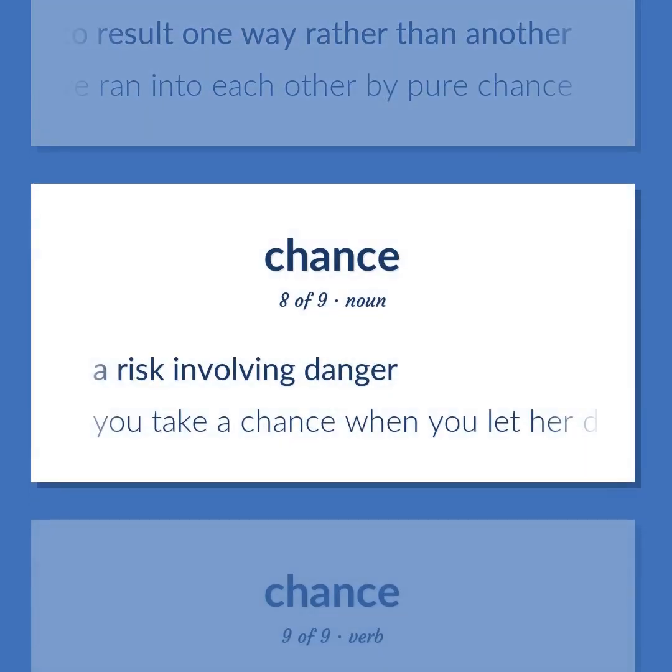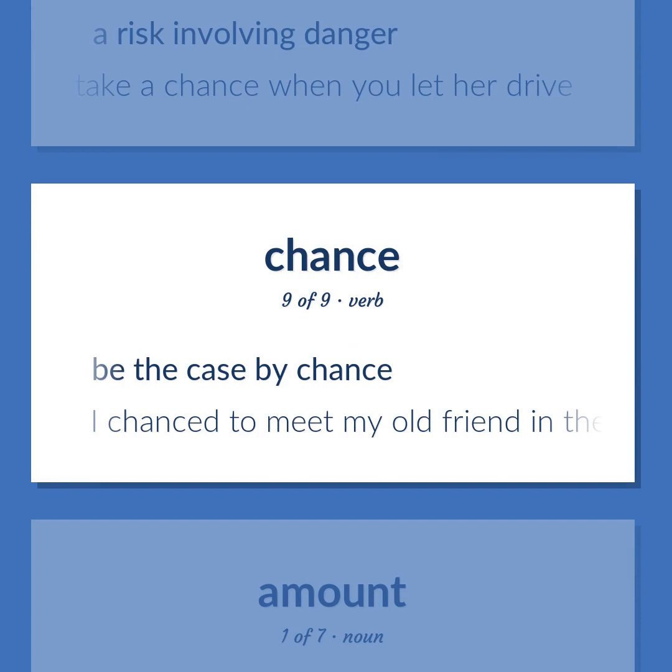A risk involving danger. You take a chance when you let her drive. Be the case by chance. I chanced to meet my old friend in the street.